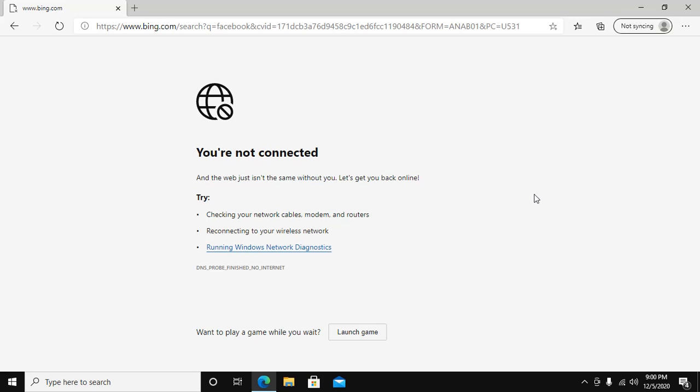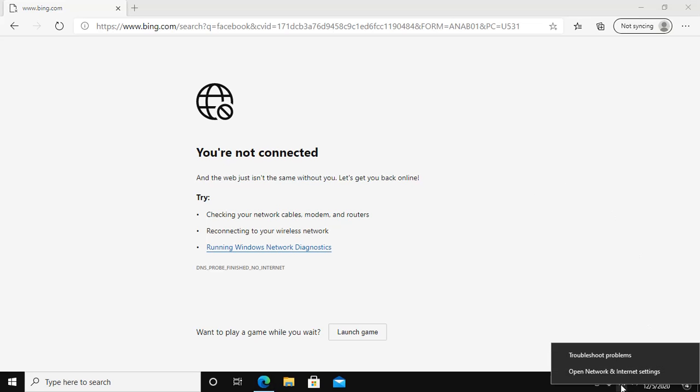If it does not work, check that your network cables, modem and router are properly connected or configured. Turn off your router for 10 seconds and turn it on. If it does not work, reconnect your wireless network device and connect to the SSID network. If it still does not work, follow this instruction.